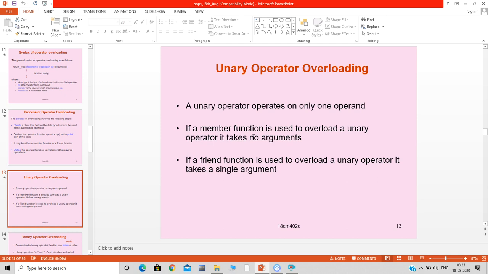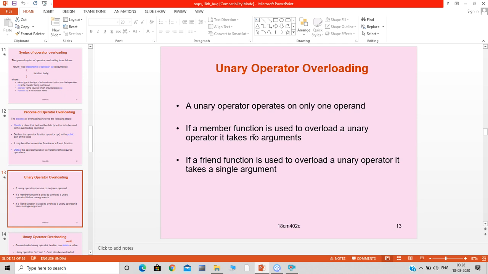If a member function is used to overload a unary operator, because the overloading of an operator can take place using either a member function or a friend function, then if you are trying to overload the operator using a member function, obviously it will not take any arguments.